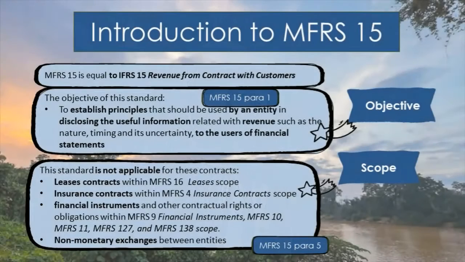We are here to answer requirement number 4 from the Patin case, which is to explain the details on MFRS 15 revenue from contracts with customers. So, what is MFRS 15 all about? First, MFRS 15 is equal to IFRS 15 revenue from contracts with customers.